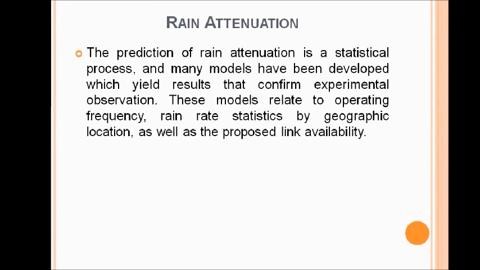The prediction of rain attenuation is a statistical process, and many models have been developed which yield results that confirm experimental observation. These models relate to operating frequencies, rain rate statistics by geographic location, as well as the proposed link availability.